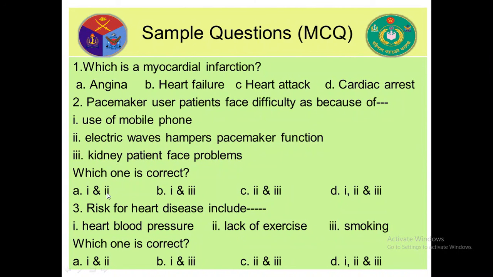I mean, A, number one question is correct. Number 3: risks for heart disease include high blood pressure, lack of exercise, smoking. Which one is correct? 1 and 2, 1 and 3, 2 and 3, 1, 2 and 3. So the correct answer is D, I mean 1, 2 and 3.